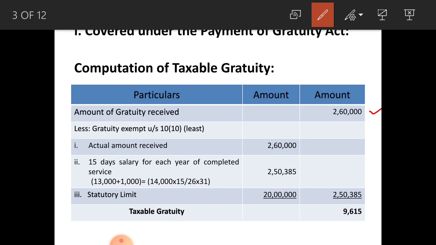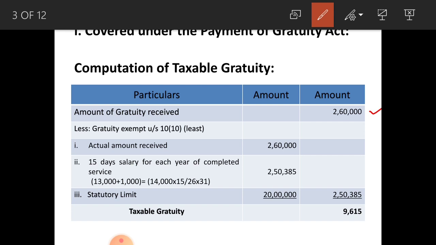Here last month's salary, that is January's salary, is 13,000 plus DA. Covered under Payment of Gratuity Act, you have to consider DA even if it is not stated as retirement benefit. That is why you are considering DA. The total of his salary, basic plus DA, is equal to 14,000. You have to consider for 15 days. That is why 15 by 26. 26 is number of working days in a month.